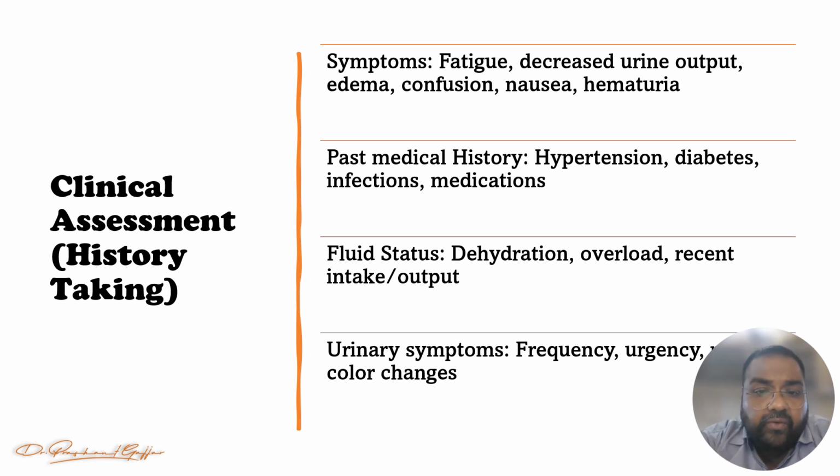After that, we have to ask about past medical history like hypertension. We have to ask about diabetes in the family and in the patient themselves also. We have to ask about infections. The most important history is the medication history. Then we have to check the turgor sign for dehydration, and look for edema for overload, and recent intake and output: how much water was drunk, how many times urine was passed, we need to know all that.